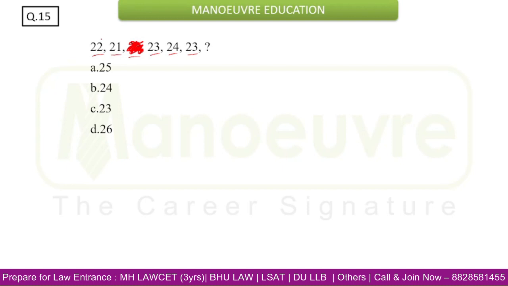See 22, 21, how is it? 22 to 21, it is minus 1. 22 minus 1 is 21. 21 to 23, how is the relation built up? It is 21 plus 2. And now 23 to 24, how can the relation be built up? 23 plus 1. Now this is the group actually that is being formed: minus 1, plus 2, plus 1. Now this series will be repeated here.